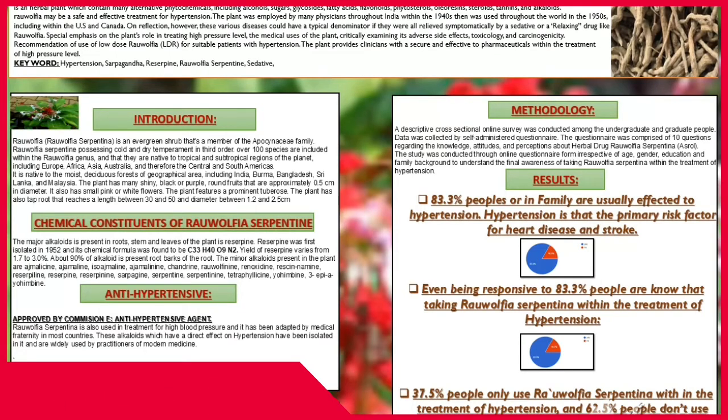Reserpine was first isolated in 1952, and its chemical formula was found to be C33H40N2O9. The yield of reserpine varies from 1.7 to 3.0. About 90% of the alkaloid is present in the root bark of the root. The minor alkaloids present in the plant are ajmalicine, isoajmalicine, rauvolfinine, serpentine, serpentinine, reserpinine, etc. The antihypertensive drug Rauvolfia serpentina is also approved by Commission E.